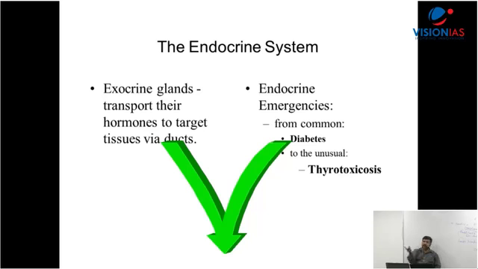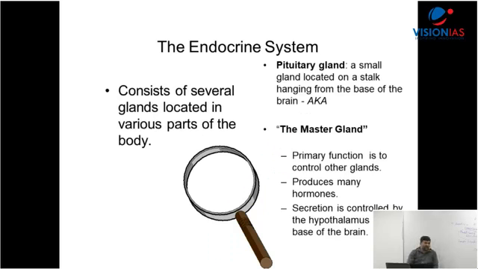So the blood will go to the targeted cells, where their action will take place. But what I said, most of the hormones are what? Endocrine. They happen through the blood, right? So you'll understand that. Now, for example, here, master gland.